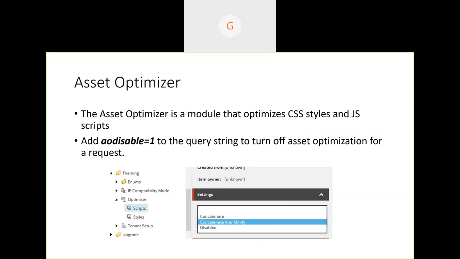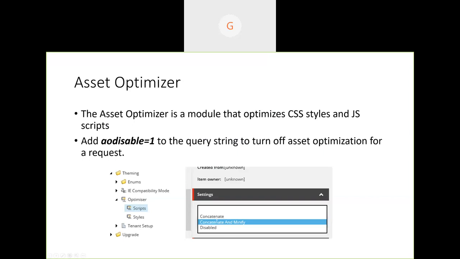Here, when we are talking in the SXA context, as we discussed, we do not have those files on the file system. Rather, we have all those files in the themes as Sitecore items. So we can configure the asset optimizer. SXA already provides a default one. It's just a way to optimize CSS styles and JS scripts. This can be configured either globally across the whole Sitecore instance, irrespective of all the tenants and all the sites, and also we can configure it site specific.